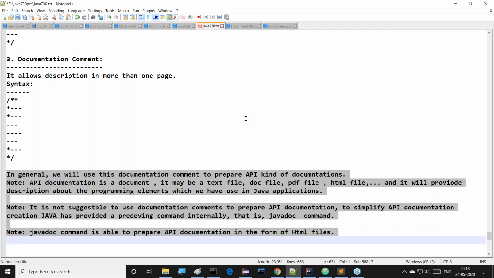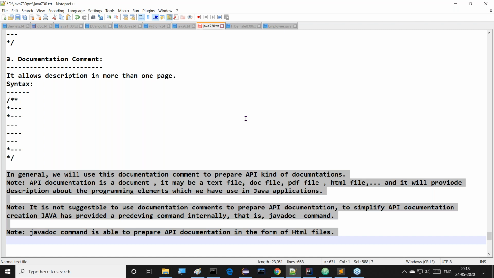API documentation is a document. It may be a text file, doc file, PDF file, or HTML file, and it will provide description about programming elements in our document. Whatever elements we have used in our programs, maybe variables or methods or classes, about these we want to have some information in the form of a document.